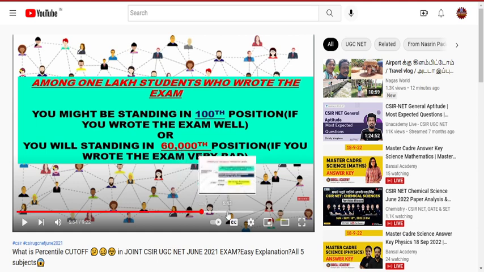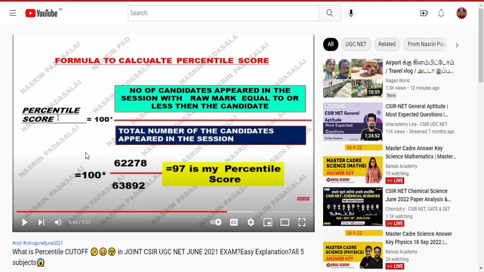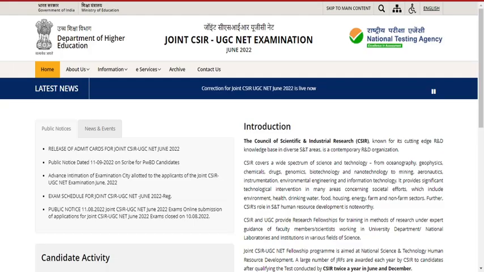With regard to the percentile cutoff, I'll make a separate video. I already made a video and I just posted it in a community post. For this examination cycle, I will try to upload it. So don't think the cutoff is different for both shifts. For both shifts a single cutoff will be released.